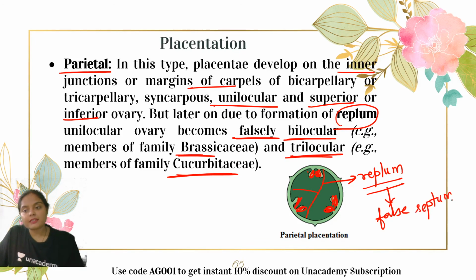That means essentially, origin wise, the ovary is unilocular in nature. It is syncarpous. It is formed by the fusion of 3 carpels. This is the type of parietal placentation.